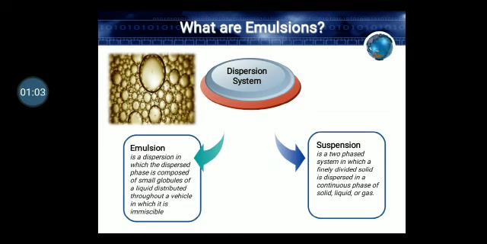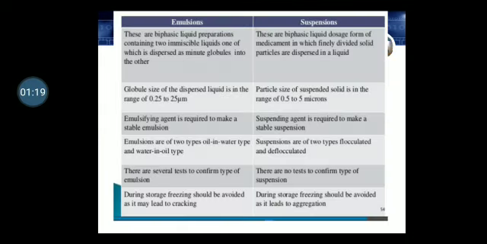Suspension is a type of dispersed system, a two-phase system in which the finely divided solid phase is dispersed into the continuous phase. So these are the two kinds of dispersion system, emulsion and suspension. Now we will see the difference between emulsion and suspension.